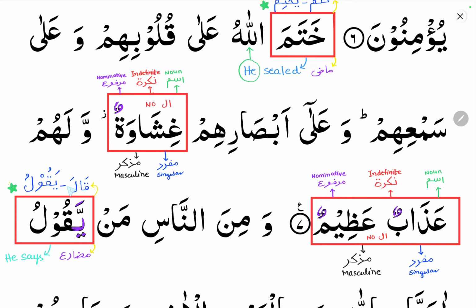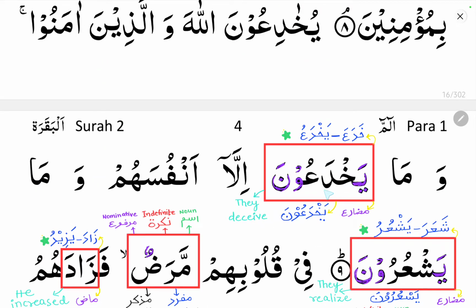It is also afale illa, that is a weak verb. Why? Because kha corresponds to the fa kalima, alif corresponds to the ain kalima, and lam corresponds to the lam kalima. So this ain kalima is alif, and alif is a weak letter. So it comes under afale illa, that is a weak verb.